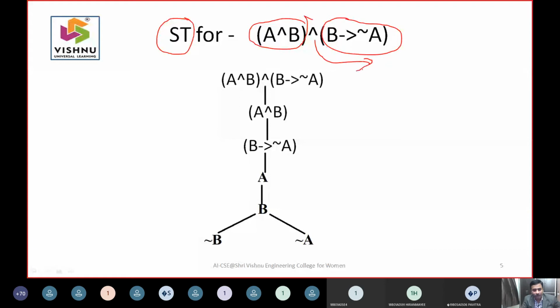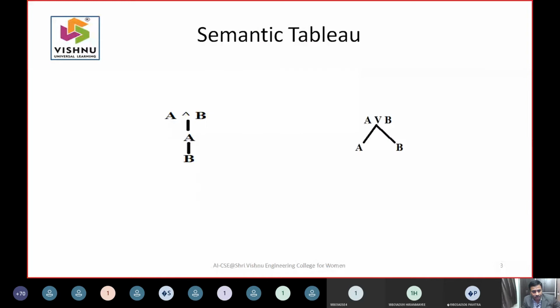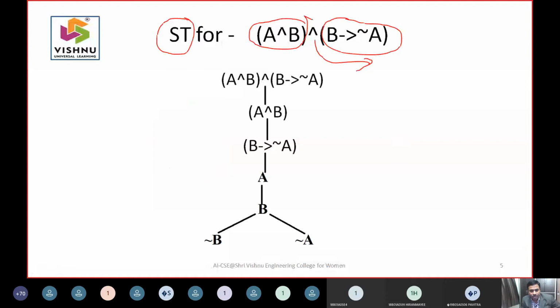So whenever AND is there, you need to represent like this. First expression will be here and the second expression will be here. The same way I have done this. So the first expression I have taken and kept here, the second expression was taken and kept here. So the big expression was represented.